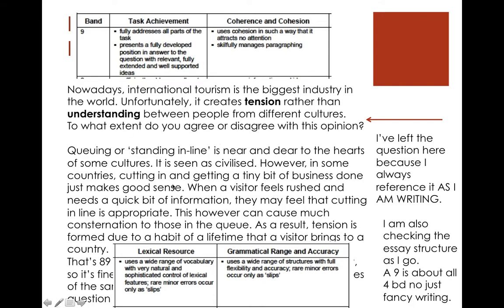Cohesion, everything fits together, skillfully manages paragraphing. We have the main idea, we explain it, and then we repeat. That's it. Wide range of vocabulary. Here we have two kinds of saying, standing in line. Civilized, cutting in, tiny bit of business, consternation, causing consternation is like tension. I use tension again here, but actually I would go back and change that, I would guess. Maybe changing get a tiny bit of business done, tiny bit. I mean, it's a collocation, which is good.